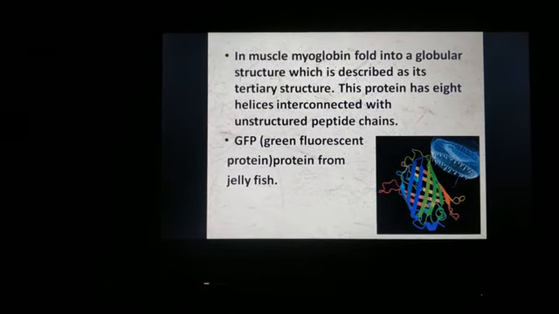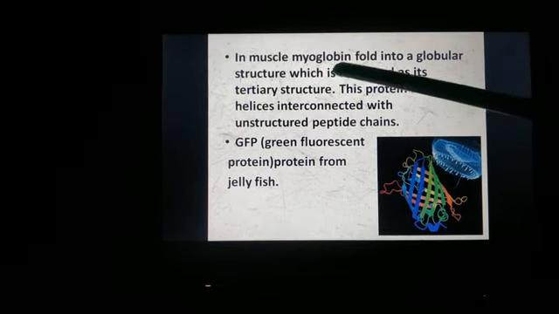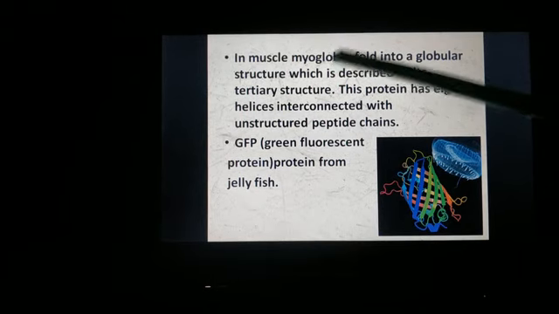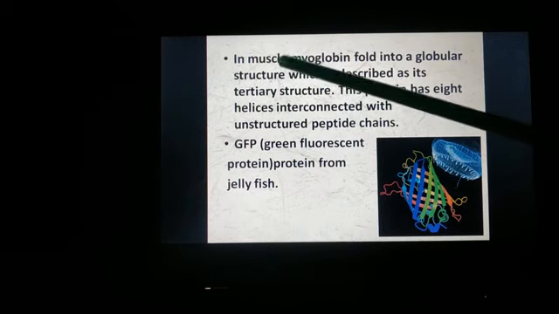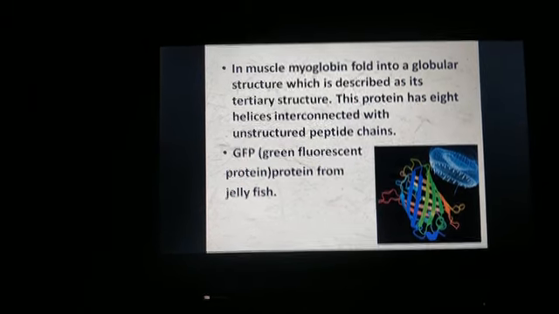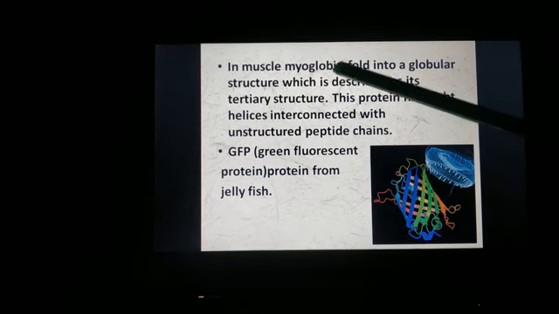If we talk about examples where all these can be present, in muscle, myoglobin. Myoglobin is a tertiary structure present in muscle. This myoglobin acts as an oxygen storage protein in muscles.